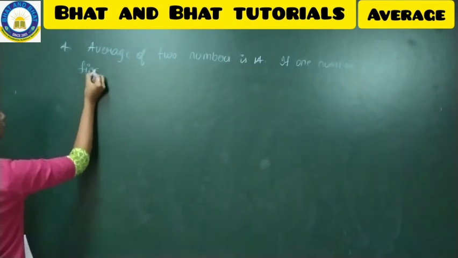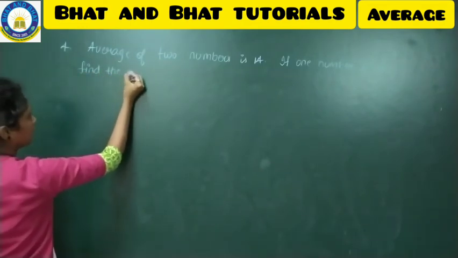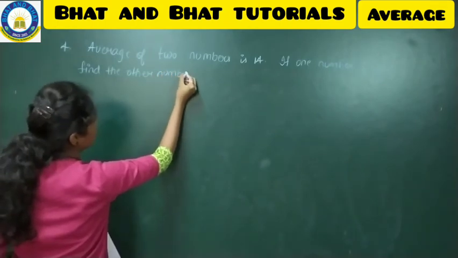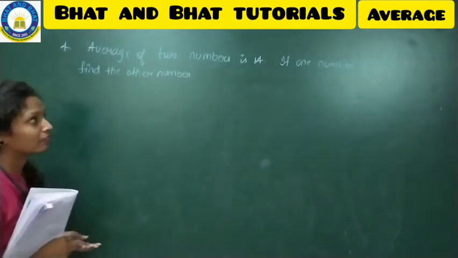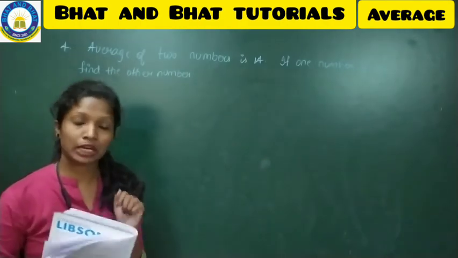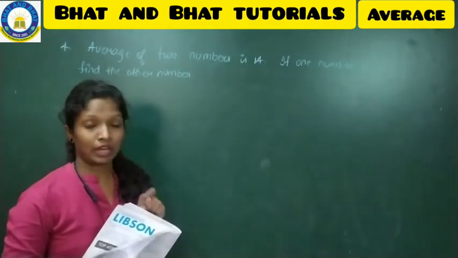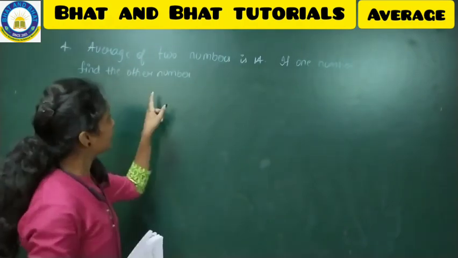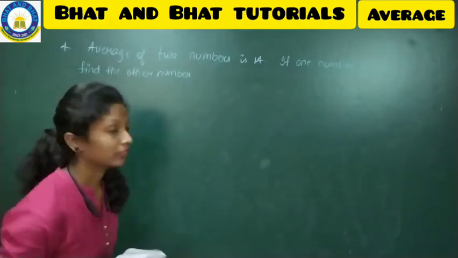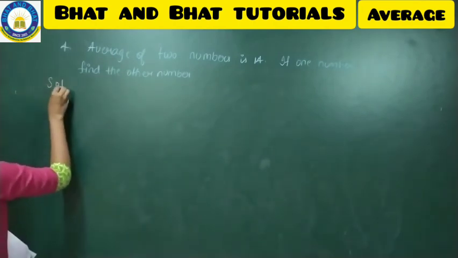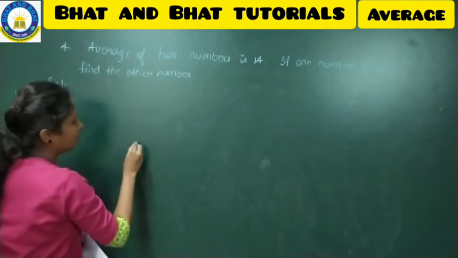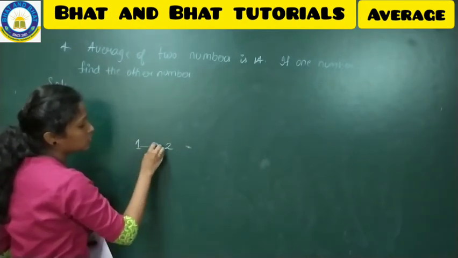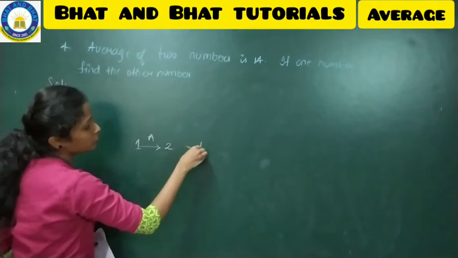Find the other number. So what they are telling in the question: there are two numbers and the average of those two numbers is 14. They have already found the average and got 14 as the answer. In that, one number is 13, and they are asking what the other number is. Let this be the first number, this be the second number, and the average of these two numbers is 14.